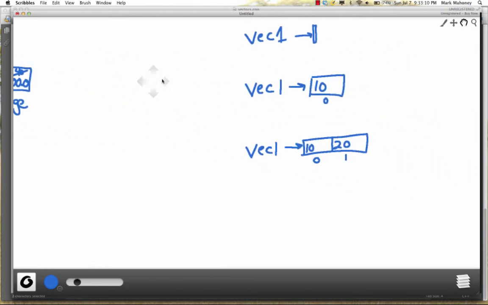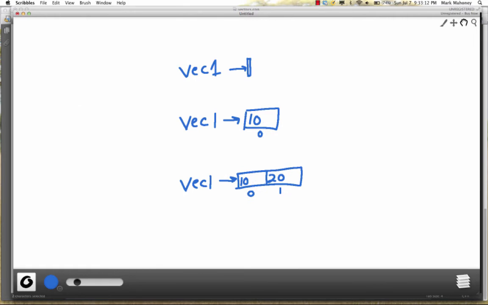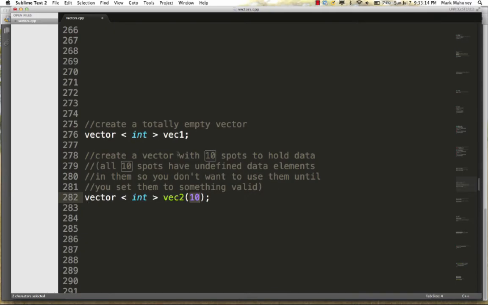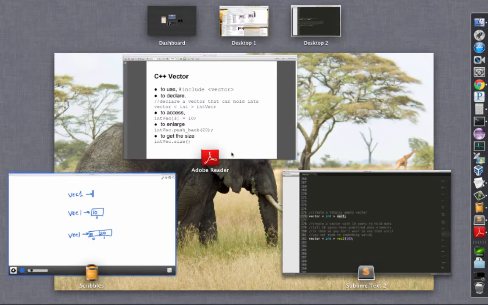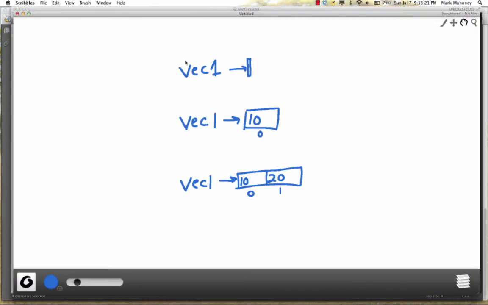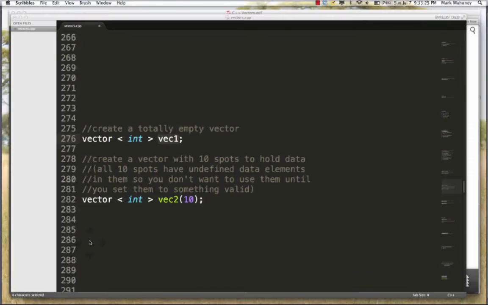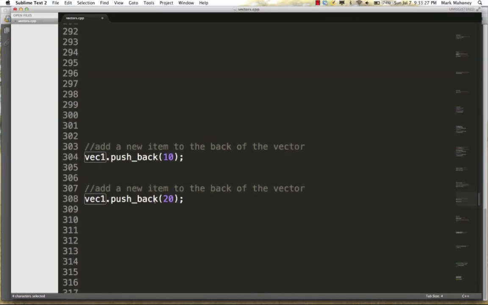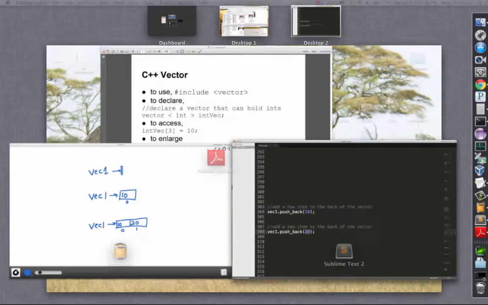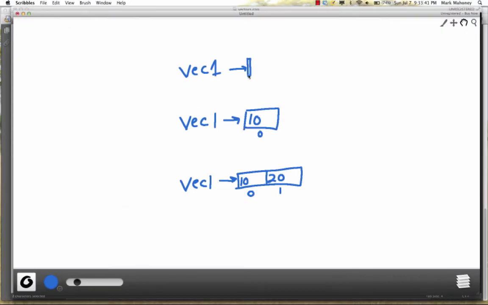So let's look at a picture here. We've started by declaring this vector called vec1, and right now it's totally empty. The way we add to the vector is, like I said, we call this method called pushback, and then we pass in a piece of data to this method. This is what we're going to add to the back of the vector.